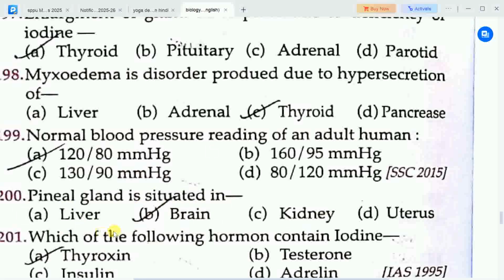Next question is, pineal gland is situated in? Options are A. liver, B. brain, C. kidney, D. uterus. Correct answer is option B, brain. Pineal gland is situated in brain.